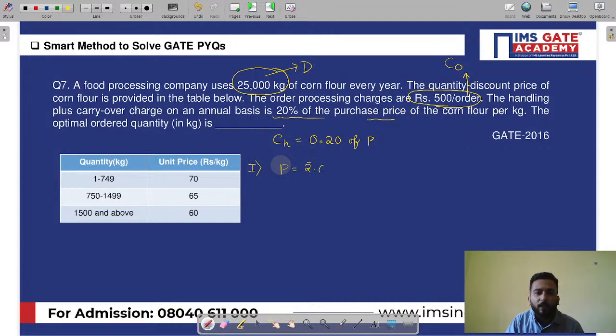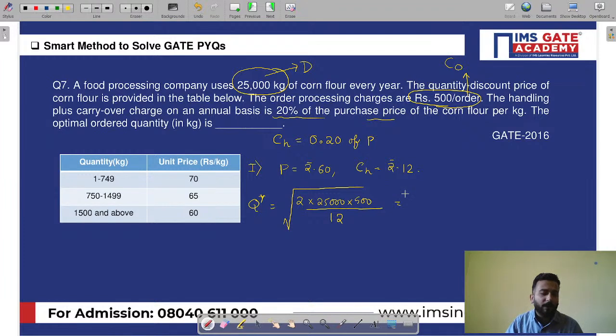Yes or no? So if it is 60 rupees, what will be CH? CH is 0.20 of P. 0.20 of P is rupees 12. My dear friends, the first job is finding EOQ corresponding to this CH. What would be EOQ? The EOQ is root over 2D C naught by CH. What is D? 25,000. What is C naught? C naught is given as 500. And what is CH? CH is coming out as 12 rupees.